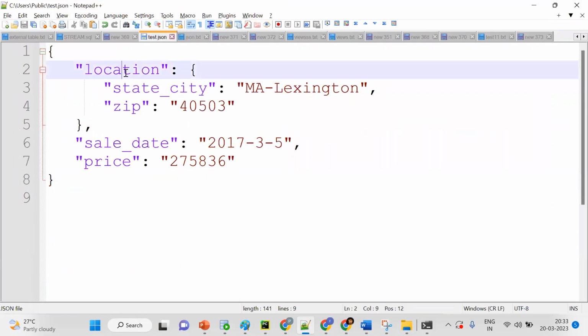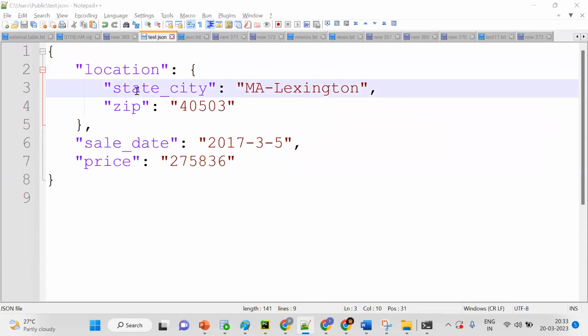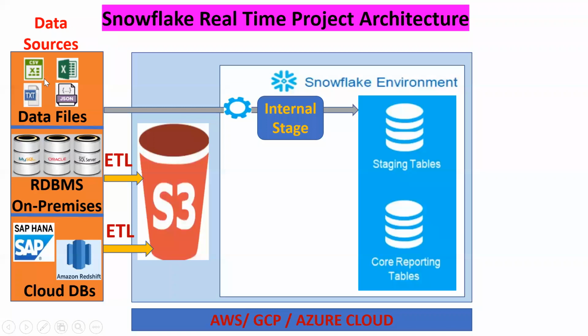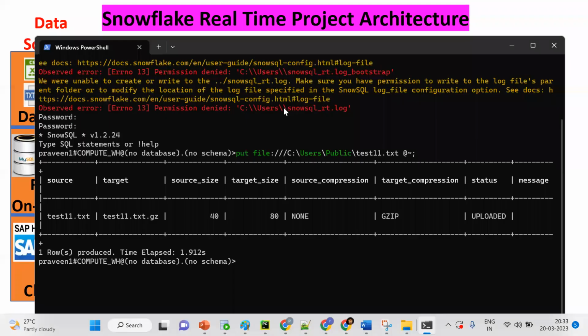Okay, so this is the JSON form. For this purpose, we should use the variant data type. See what I'm trying to say. Go back here. Now the file is there in my local machine, and I want to bring it into our Snowflake table. Then what should we go for? We should use the PUT command. Get the point, sir? So like this.